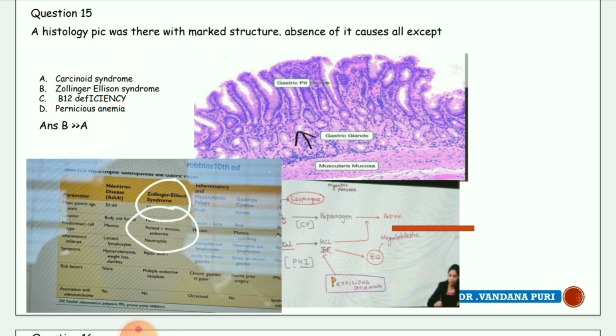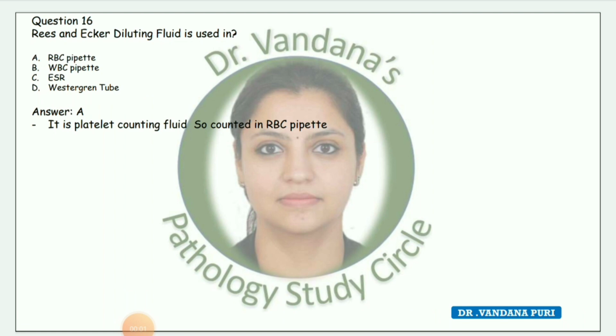Both are the correct answers, but Zollinger-Ellison syndrome is more correct. Next question, Rees and Ecker diluting fluid is used in. The answer is RBC pipette. It is platelet counting fluid, so count it in RBC pipette.